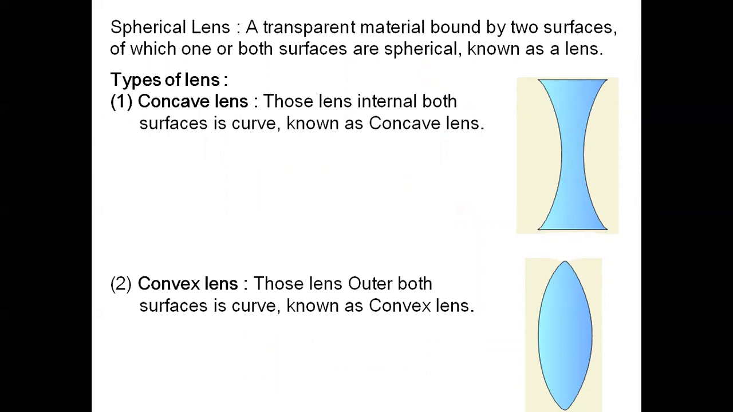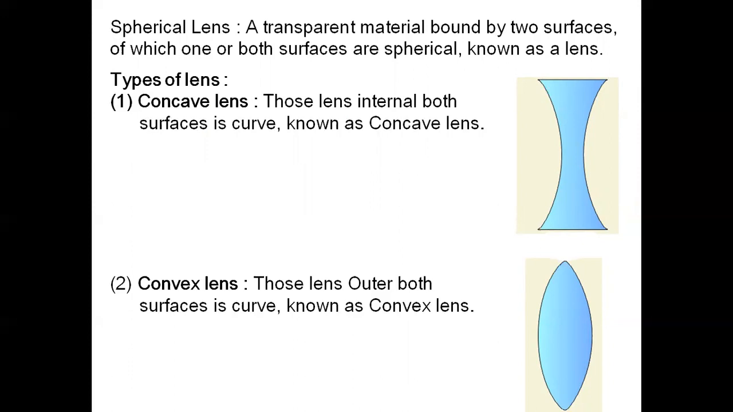Up to now we have shown the concave lens, concave mirror, convex mirror, etc. Now the second part is the lens. So first, the spherical lens. A transparent material bound by two surfaces, of which one or both surfaces are spherical, is known as a lens. Now lenses have two types. The first one is the concave lens, as per the figure. The lens whose both surfaces curve inward is known as a concave lens, and the second is the lens whose both outer surfaces curve outward, known as a convex lens.